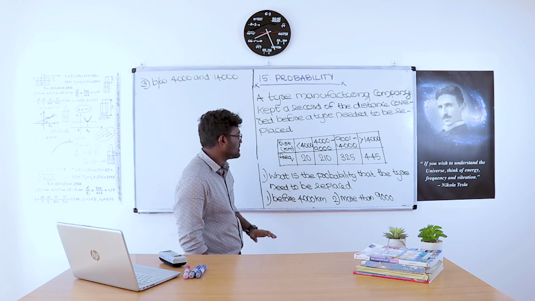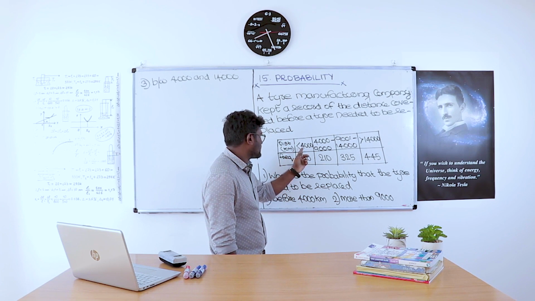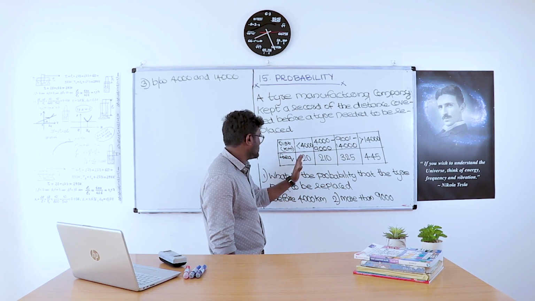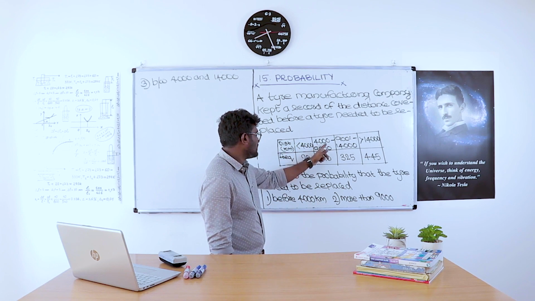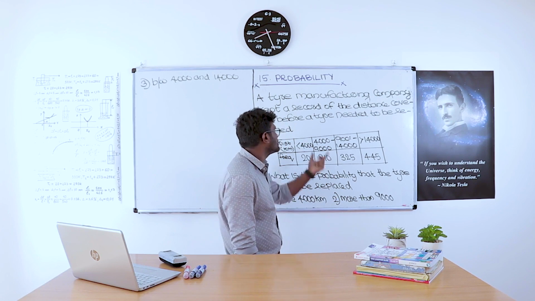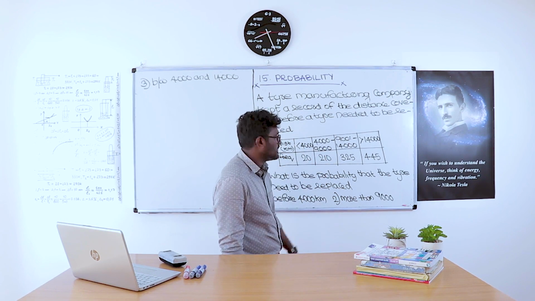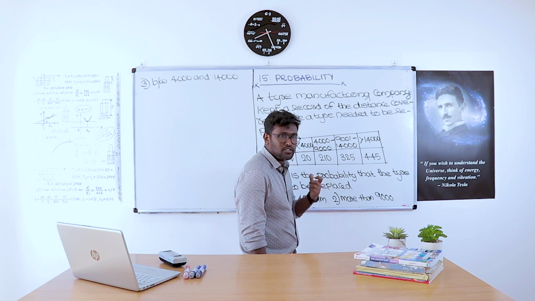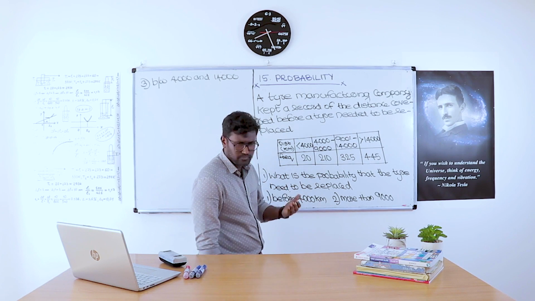If the vehicle covers less than 4,000 kilometers, there are 20 times the tire needed to be replaced. Between 4,000 and 9,000, there are 210 times. Between 9,001 and 14,000, there are 325 times.